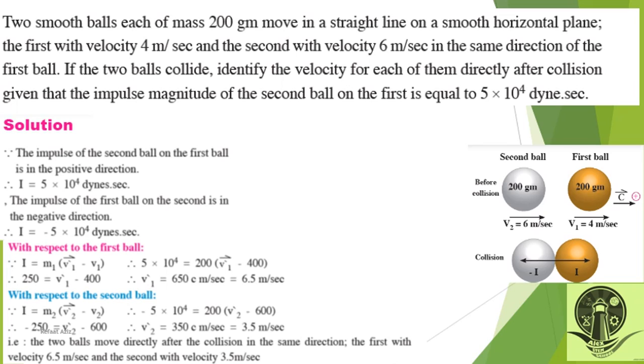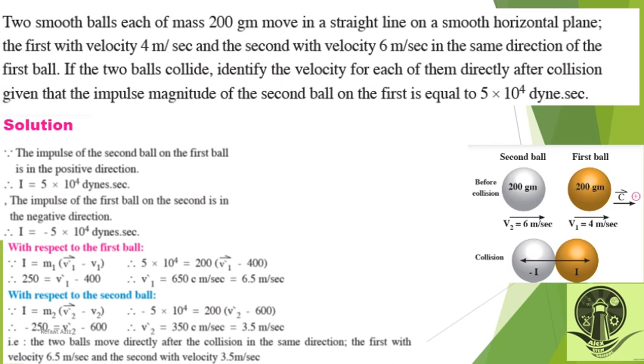We have 6 meter and we have grams, and we want to deal with centimeters, so we change it to centimeter. Then v2 dash will be 350 centimeter per second, then it's 3.5 meter per second.